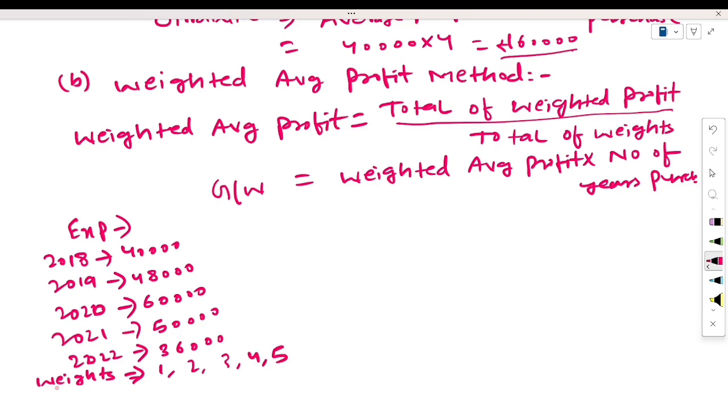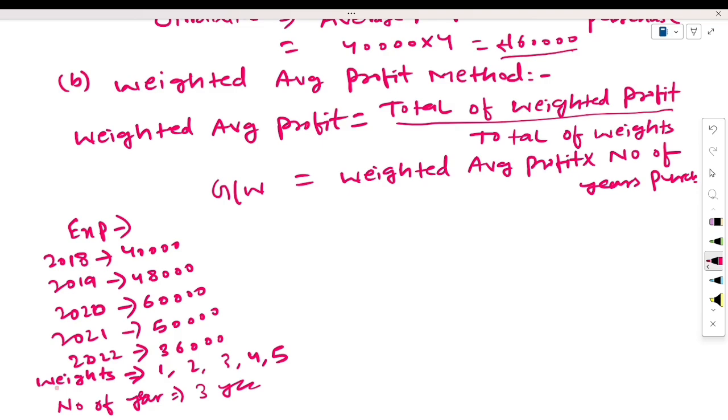For 2018, the weight will be 1, 2019 weight 2, 2020 weight 3, 2021 weight 4 and 2022 weight 5. And the number of years purchase is also given here, 3 years. Remember this. Now we have to calculate the goodwill through the weighted average profit.